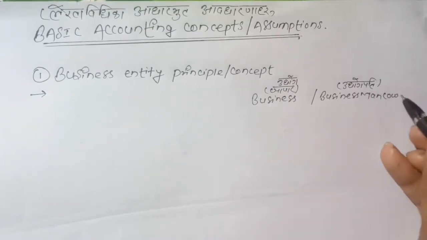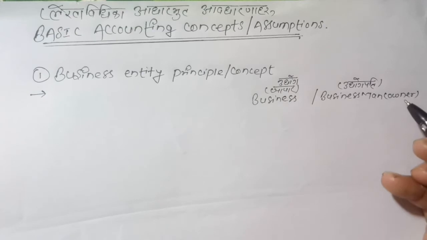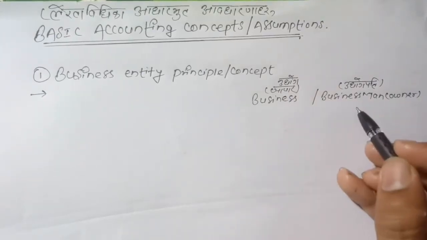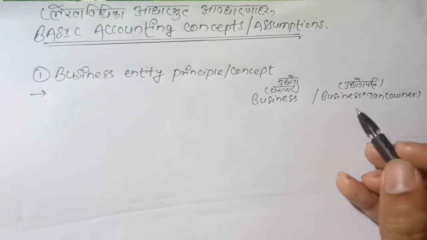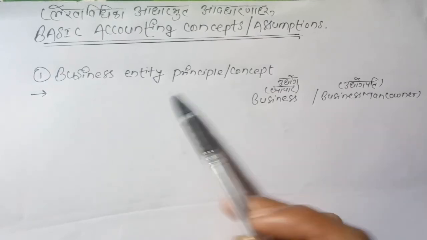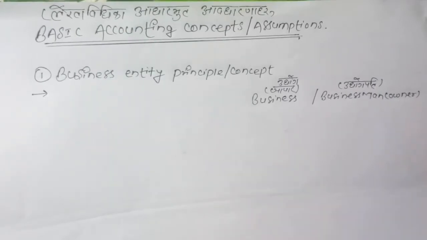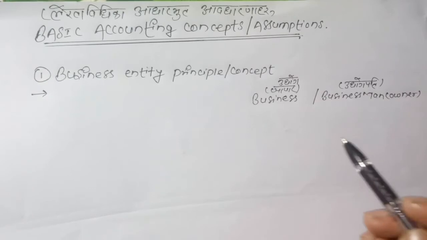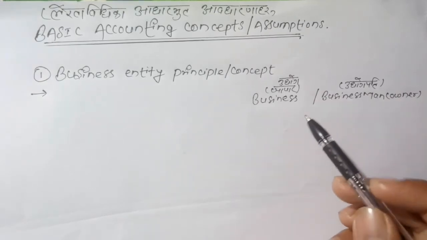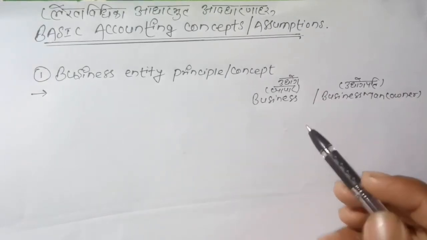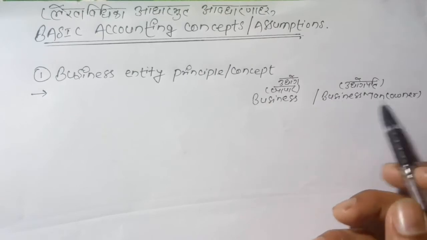We can write this as owner. Generally we think that the business and businessman are the same thing. So we are talking about business entity principle. Entity means astitva. This is the entity of business. So the first thing we need to understand here is business and businessman.